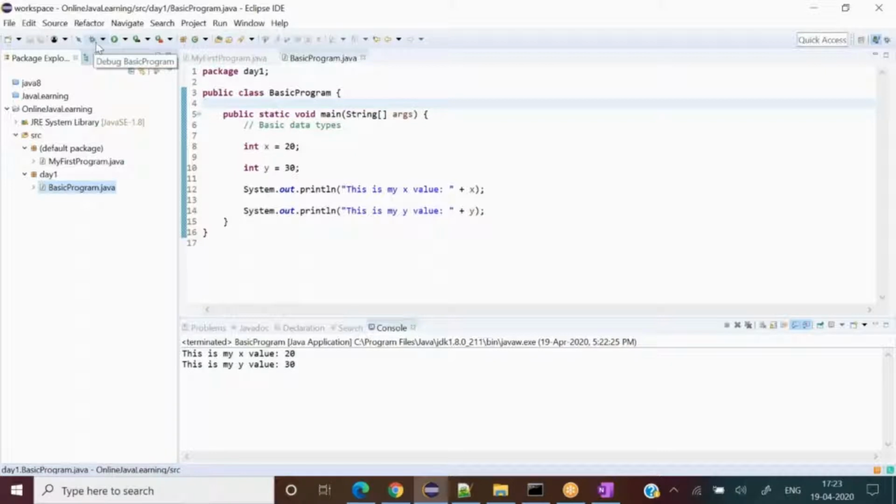The same bug icon is here also, beside the run button. Let me show you through the diagram. Can you see this bug part? The same icon is there, and here also. This is called our debugger. Debugging is really helpful whenever there is any problem or difficulty understanding a program.